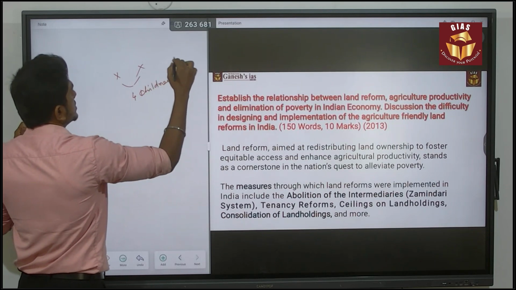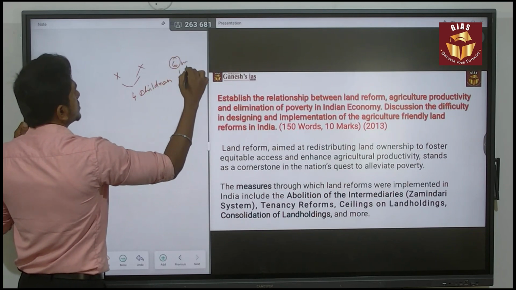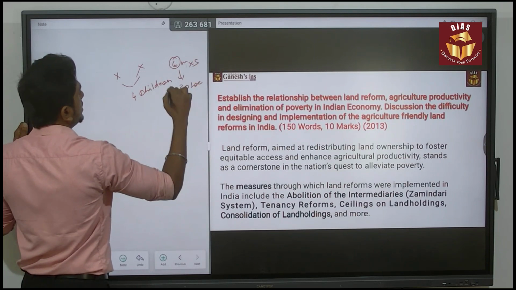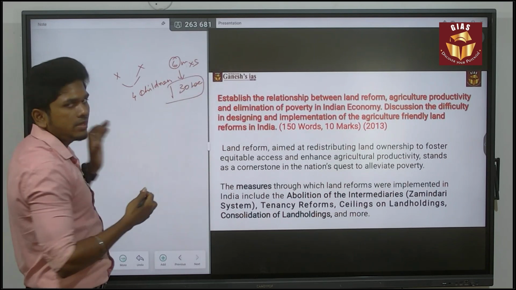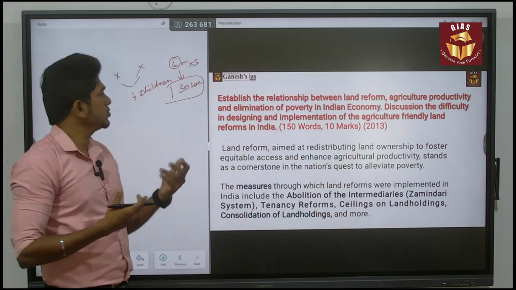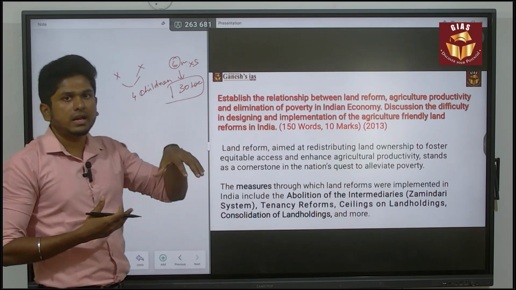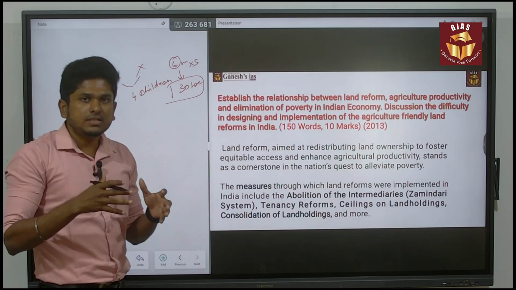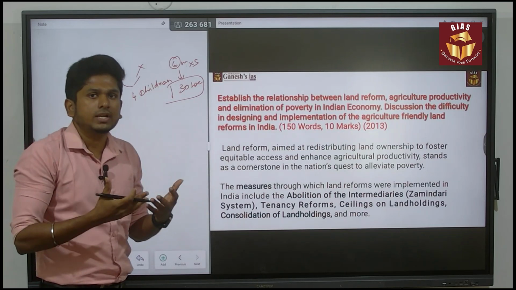So there are 6 members in the family. So 6 into 5, that leads to 30 hectares they can hold. Obviously, a zamindari family will hold around 30 to 50 hectares. So they can easily redistribute the land among themselves, within their family. In that way, they are still going to hold a large chunk of the land.